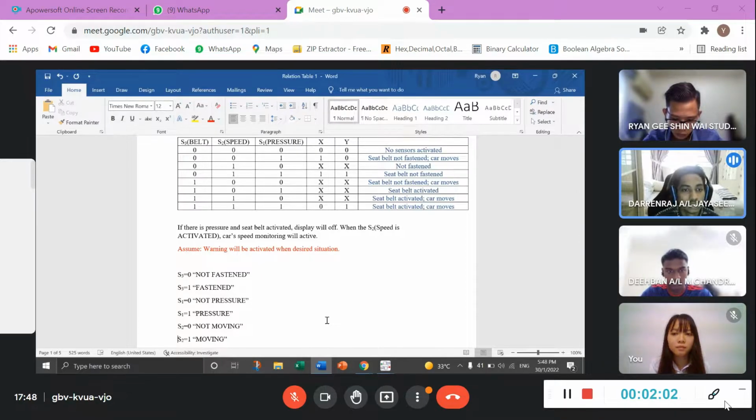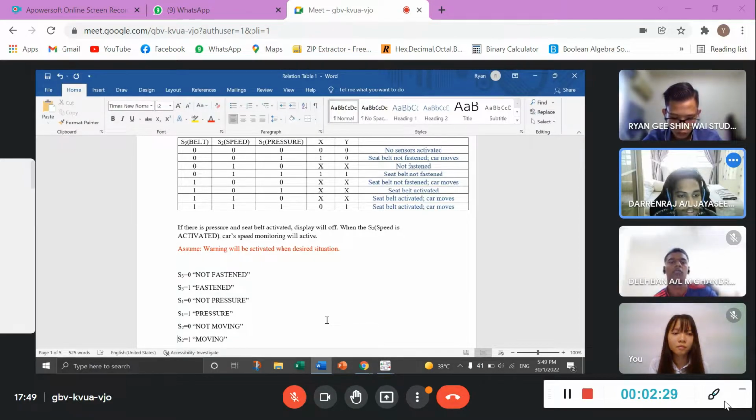But for the last one, when S1, S2, and S3 are all 1, X will be 0 and Y will be 1 because the seatbelt is activated and the car moves. The car starts to move and activates Y because it will start to reduce the speed of the car. If there is pressure and the seatbelt is activated, the display is off. When S2, speed, is activated, car speed monitoring will be active.